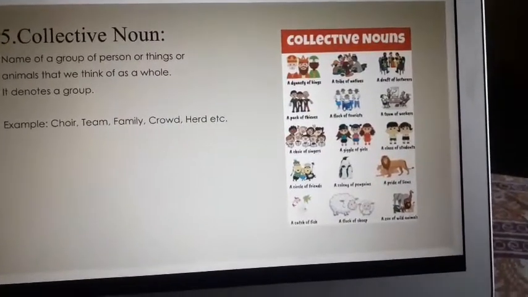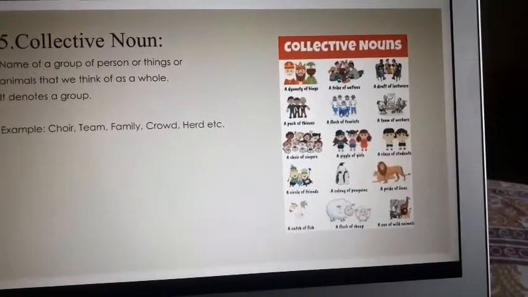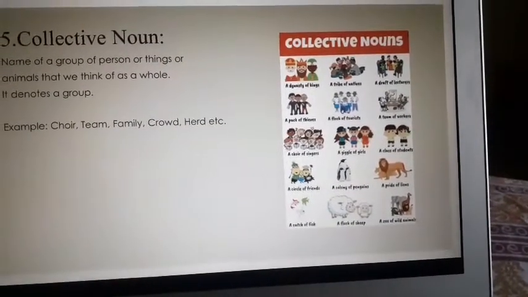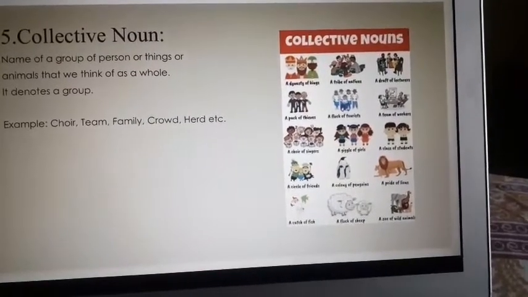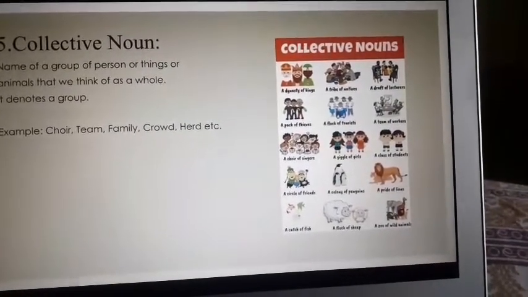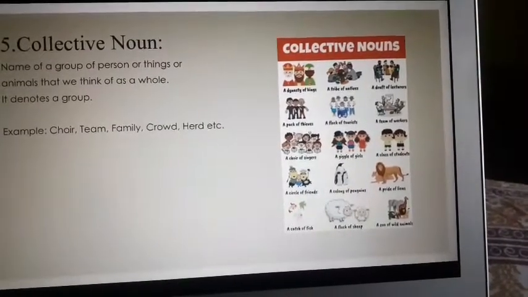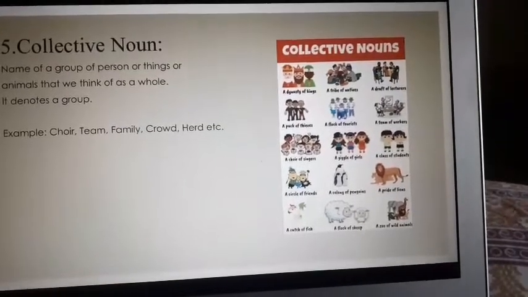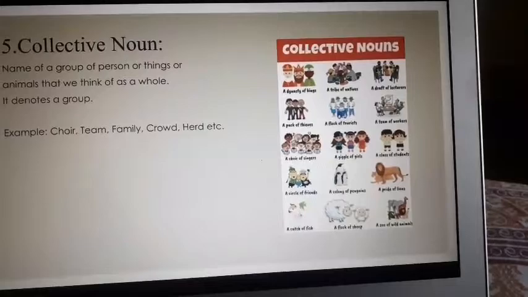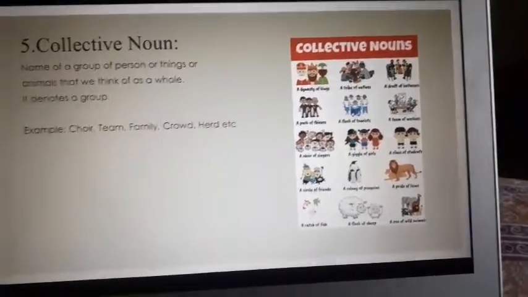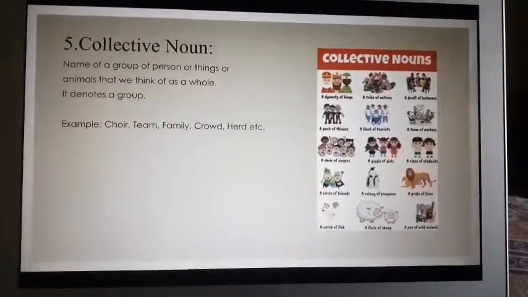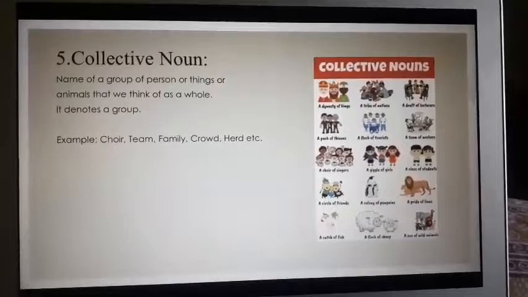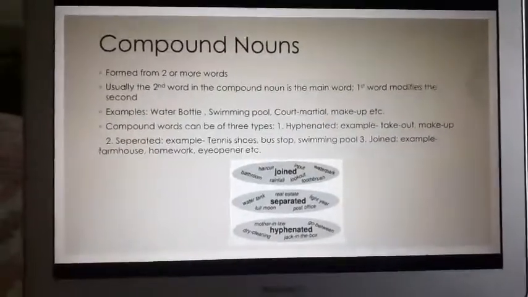So if you see a lot of penguins together who are moving in a group, they are called a colony of penguins. A pride of lions. So a lot of lions together are called a pride. So it's called a pride of lions. A catch of fish, a lot of fish together. A flock of sheep. So a lot of sheep together in a group are called a flock. A zoo of wild animals. So I'm sure you're able to understand what is a collective noun, coming together as a group, as a whole. Okay? Let's come to the next topic.